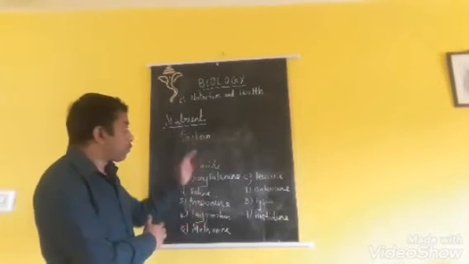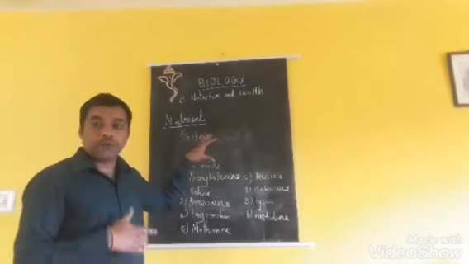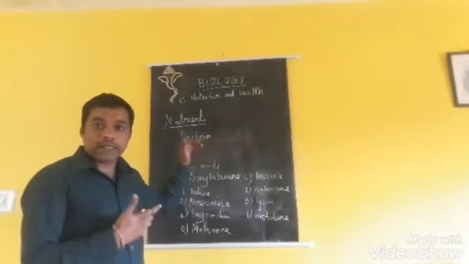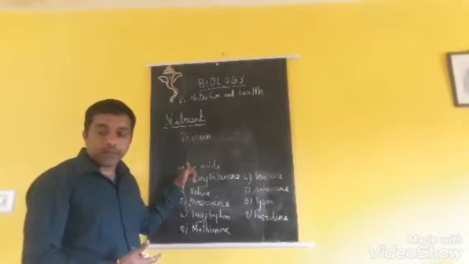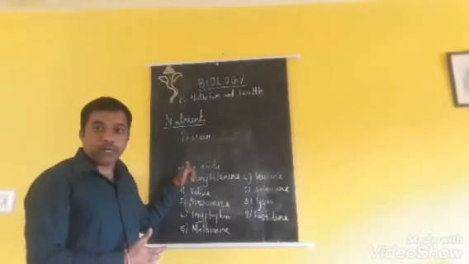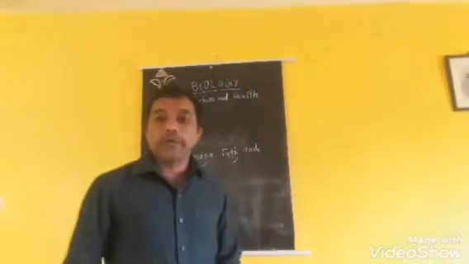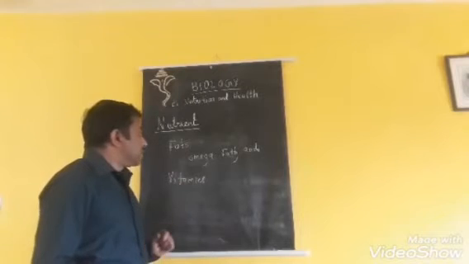Clear? So the protein, it is a building block of our body. It is useful for repairing worn-out tissues, and it is also used for body development. So it is made up of amino acids. Proteins are made up of amino acids. There are 9 different types of essential amino acids. Clear? Okay, next we'll see about fat and vitamins.